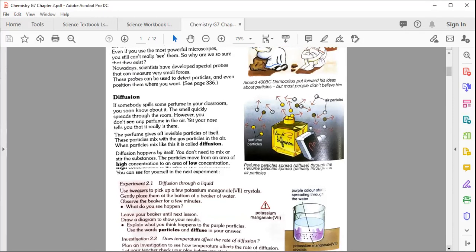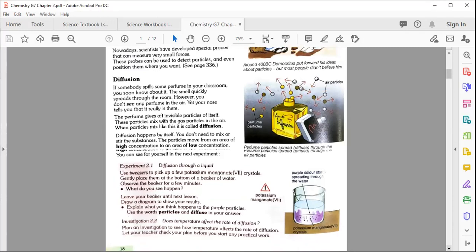After understanding the concept of diffusion, I already explained a very simple example, the mixing of this purple color ink, like potassium permanganate that we mix in water. The crystals start to dissolve. When they start to dissolve in water, what happens? They start to spread, the same as the molecules of gas or molecules of perfume. In the same way, these molecules start to move in the water beaker and spread everywhere. This is also another example of diffusion.